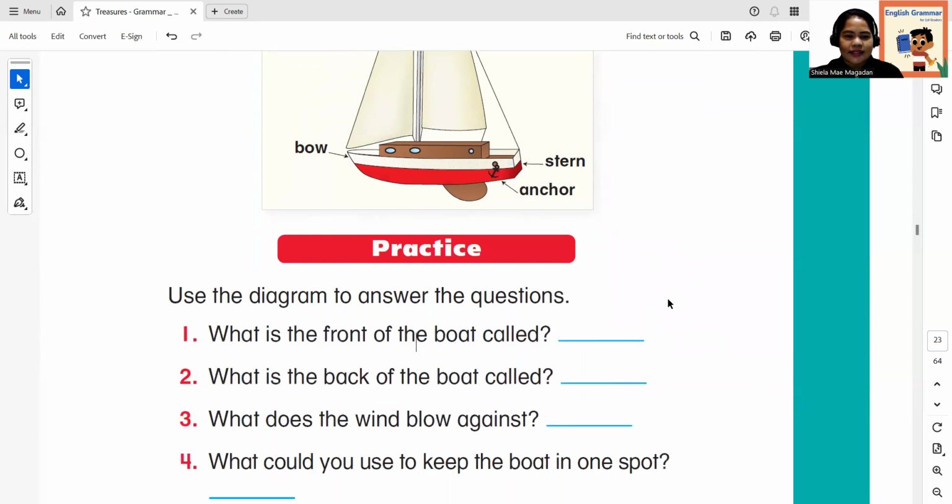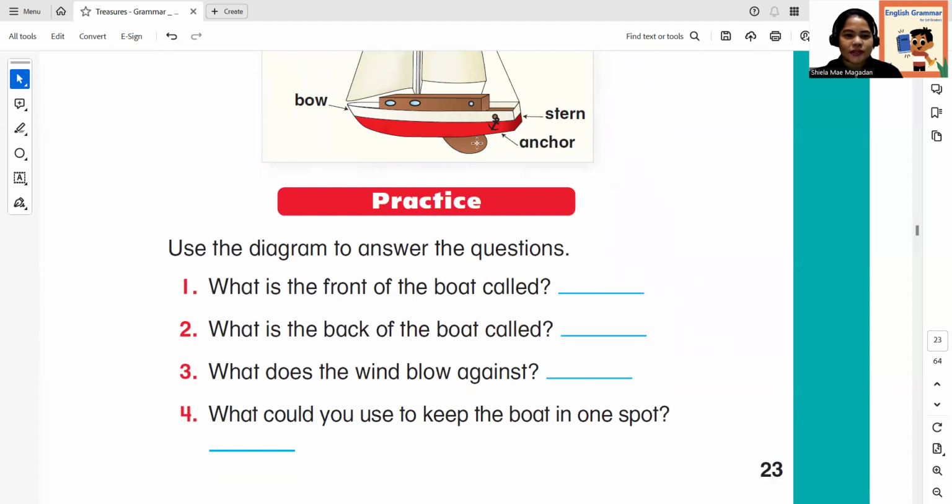Okay, let's have practice. Use the diagram to answer the questions. Okay, so let me change it to type text. It says here, use the diagram to answer the questions. Number 1, what is the front of the boat called? Okay, so what is that?